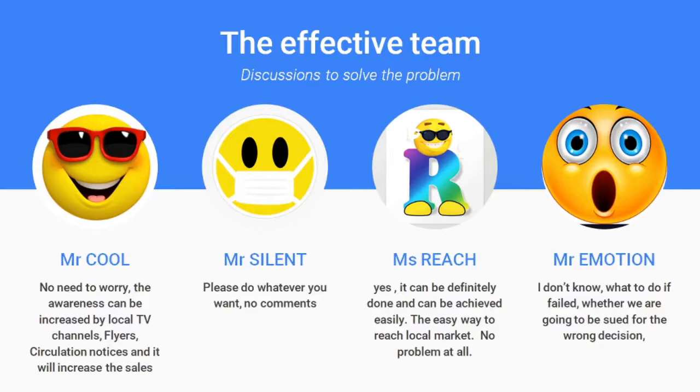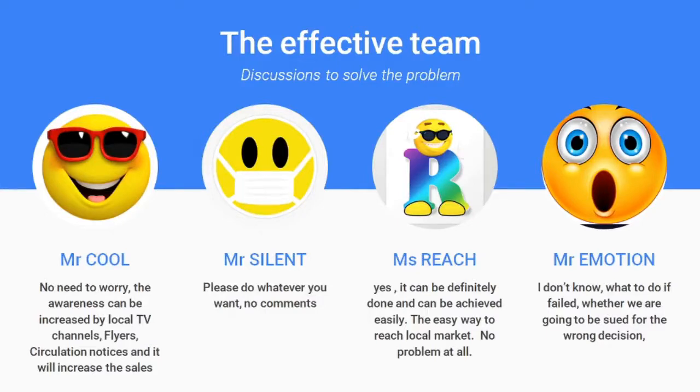So Mr. Cool says, no need to worry, the awareness can be increased by local TV commercials, flyers and circulation notices which can be given through newspapers. It will increase the sales. And the other member, Mr. Silent, says, please do whatever you want, I don't have any comment. And Miss Rich says, yes, it can definitely be done, and it can be achieved. That is the only way to reach the local market. We can proceed. That is the opinion of Miss Rich. And Mr. Emotion says, I do not know what is going to happen if it fails, whether I will be thrown out of the organization. So in any organization, we have different types of people with different mindsets.